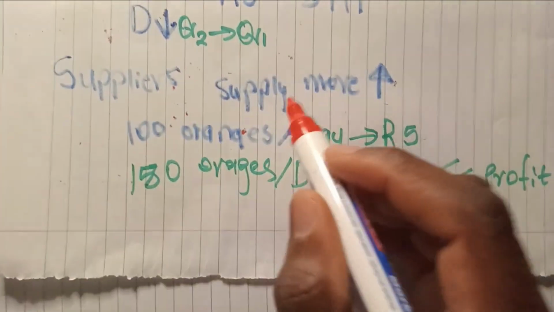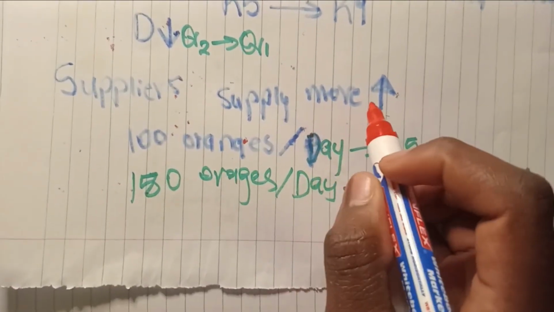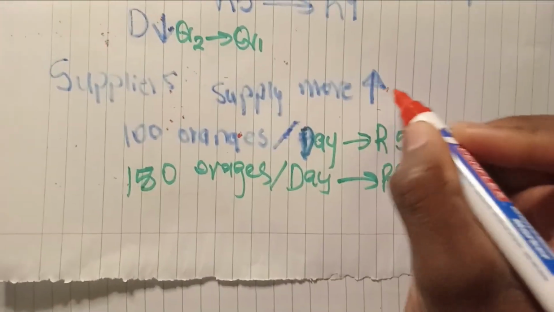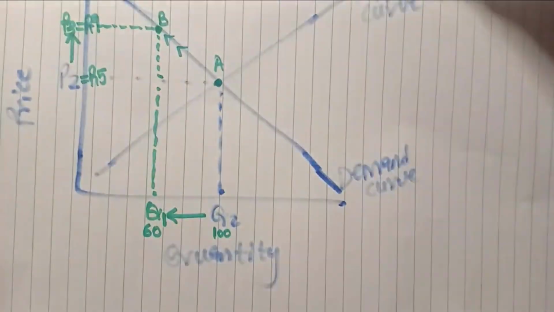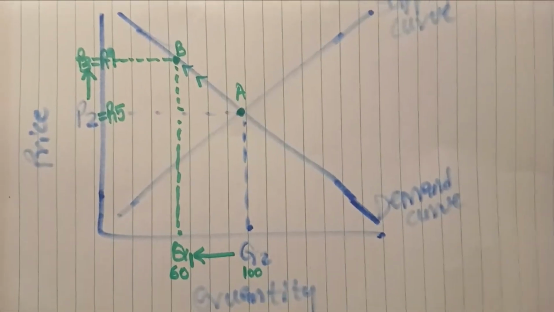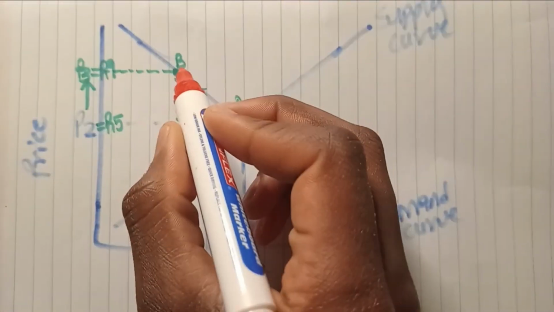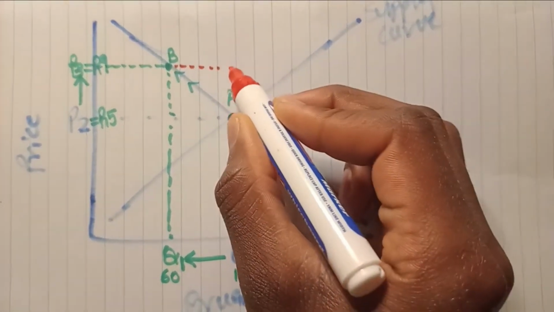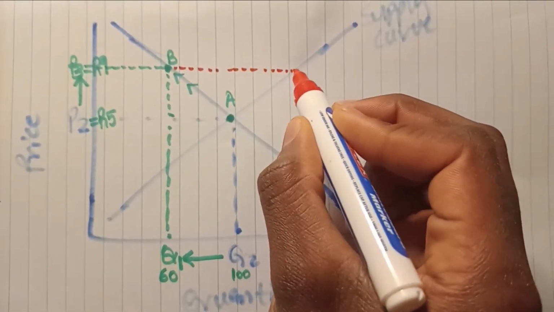The suppliers supply more quantities. That means the quantity supplied increases. We are still on 9 rand. We are going to match with the supply curve.